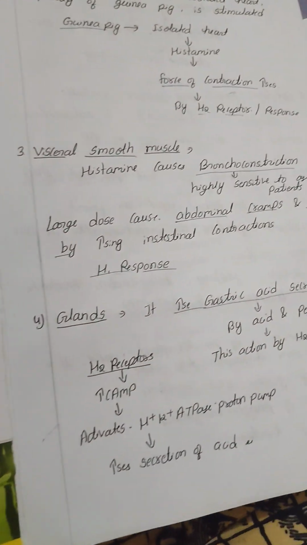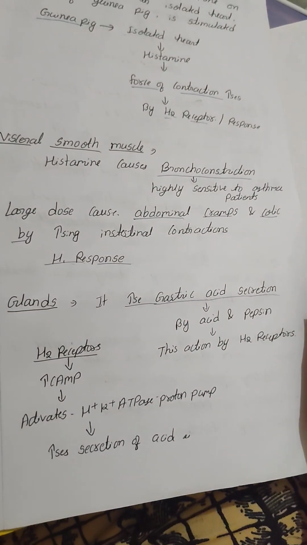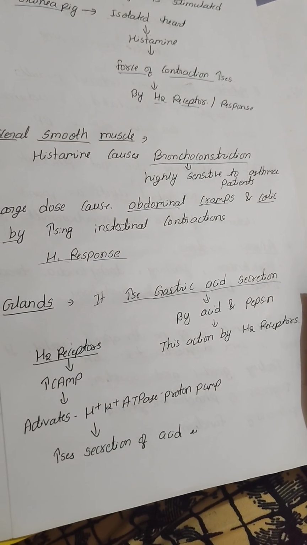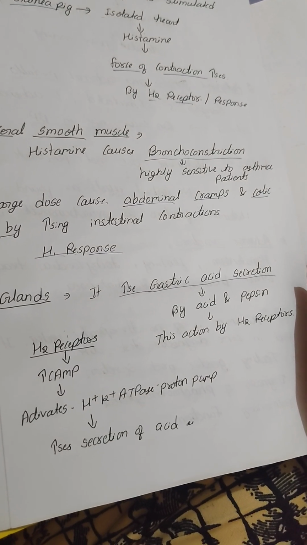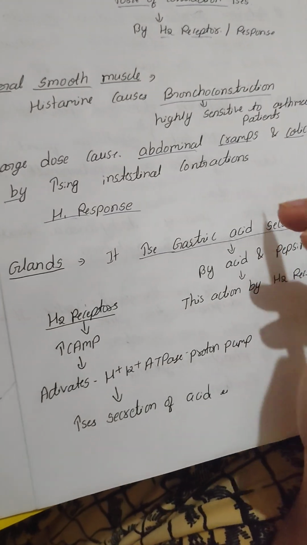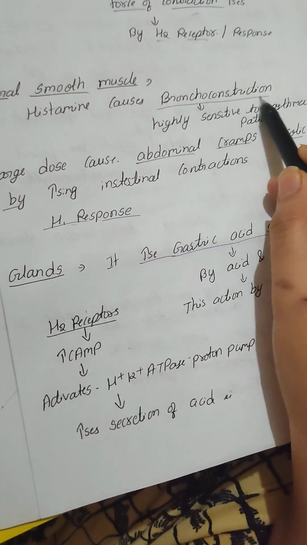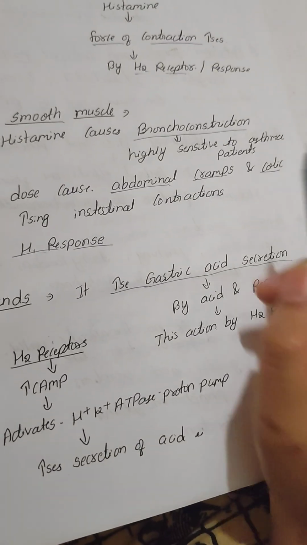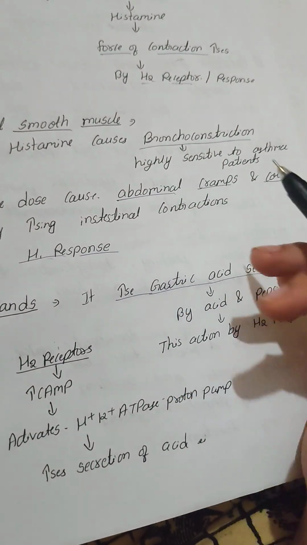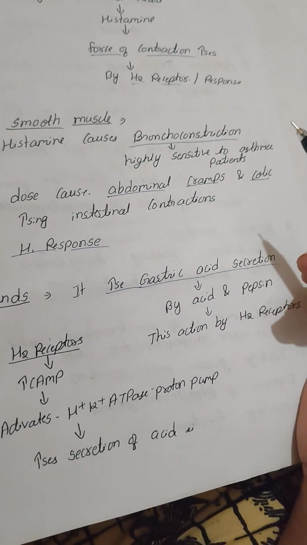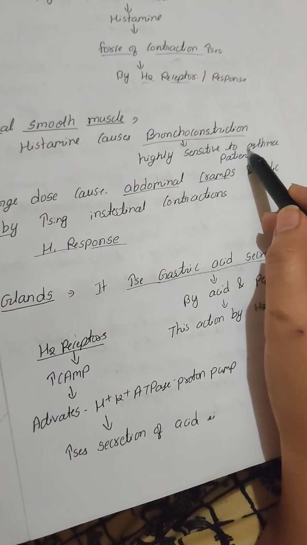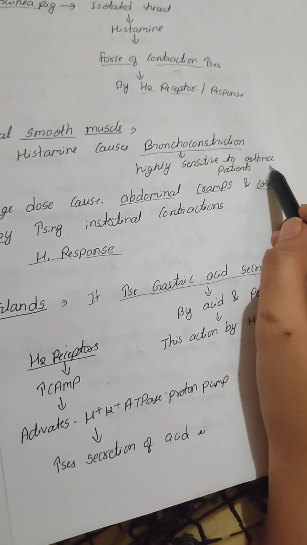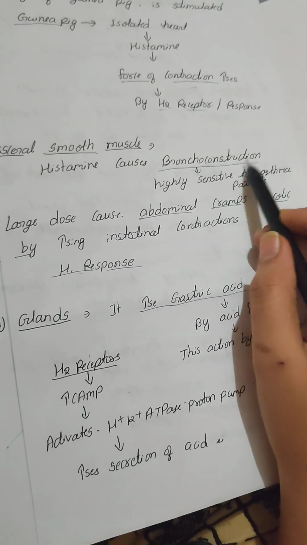Third one, on smooth muscles. What is the effect on smooth muscles? It causes bronchoconstriction, highly so in asthma patients. That means constriction of the lungs. If we give histamine to a patient who has asthma, it causes bronchoconstriction.